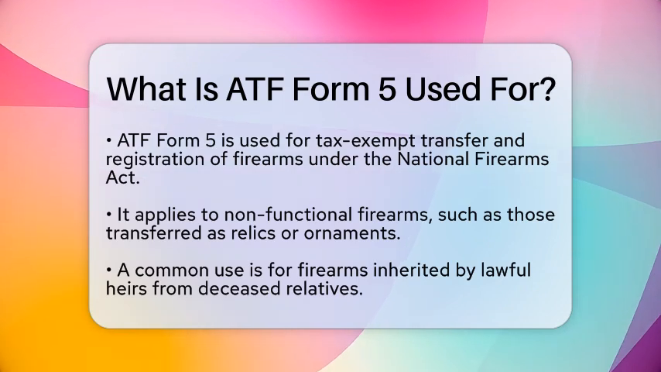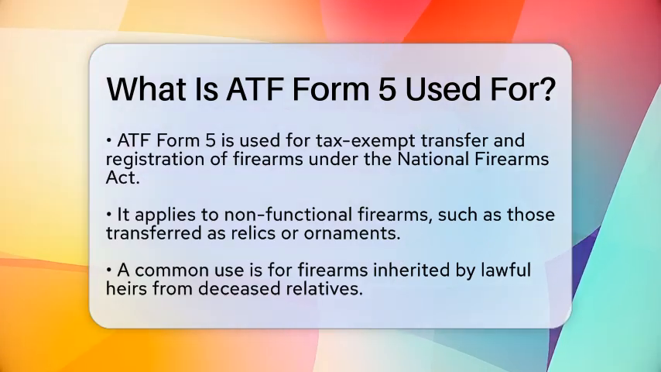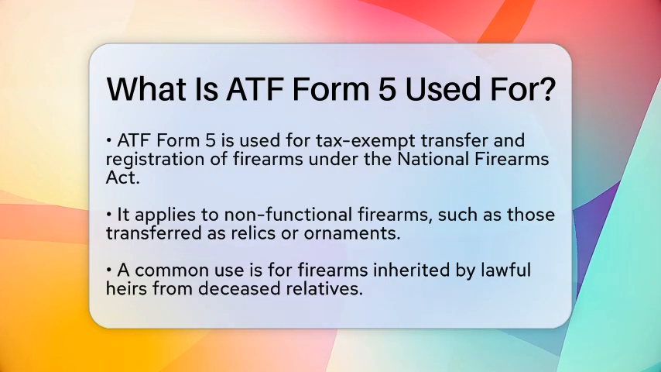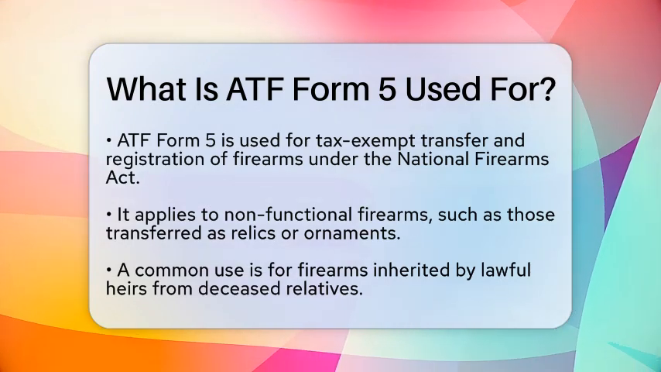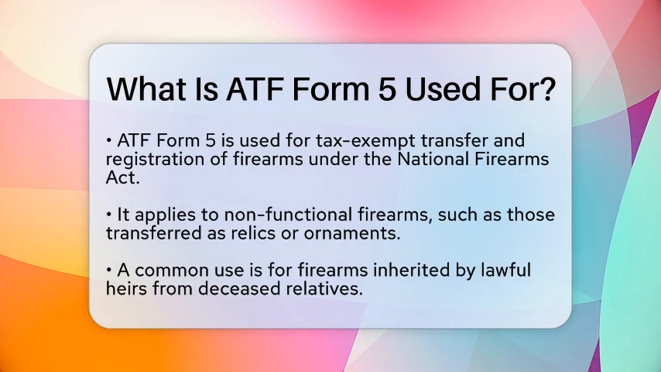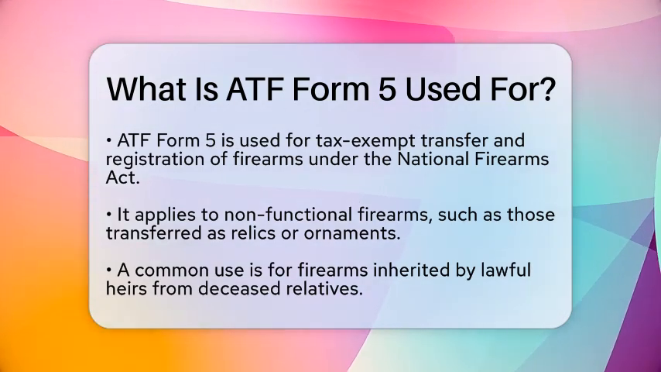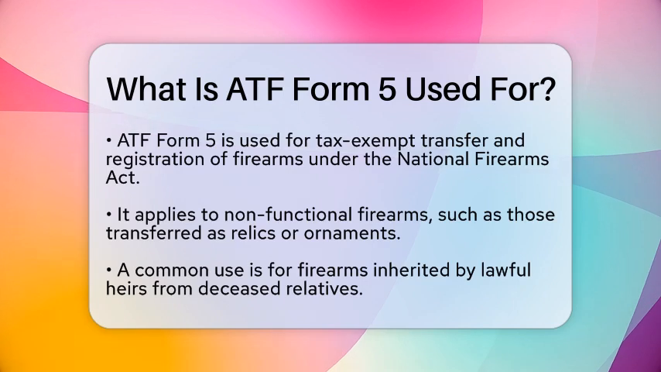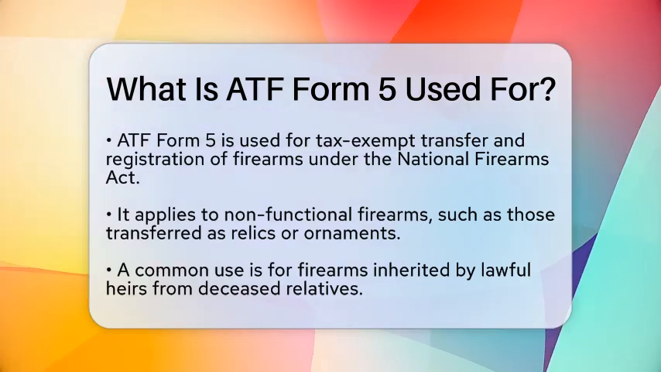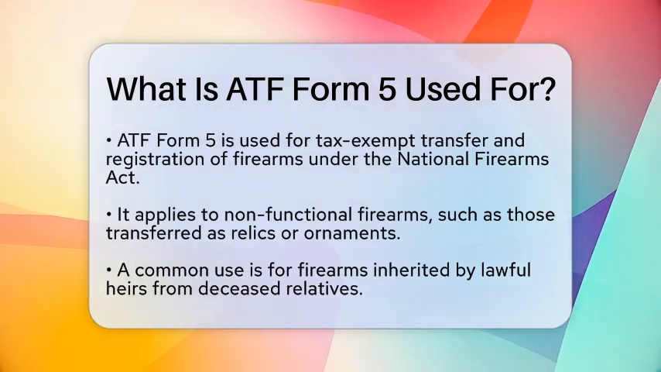ATF Form 5 is primarily used for the tax-exempt transfer and registration of firearms that fall under the National Firearms Act. This includes firearms that are no longer functional, such as those that have been welded and are being transferred as relics or ornaments. One of the most common uses of ATF Form 5 is when firearms are passed down